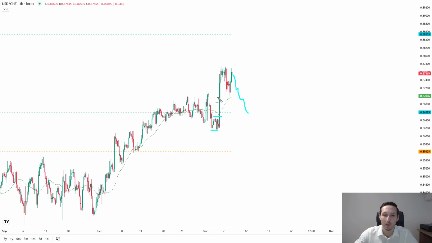We would also be retesting this kind of double bottom breakout right here, this confirmation, because we kind of double bottom, then we break. So if we come down, we test the 0.8659 and specifically retest the double bottom breakout point, this would be a great place to look for a 1 or 2 day bounce to the upside in US dollar Swiss franc.